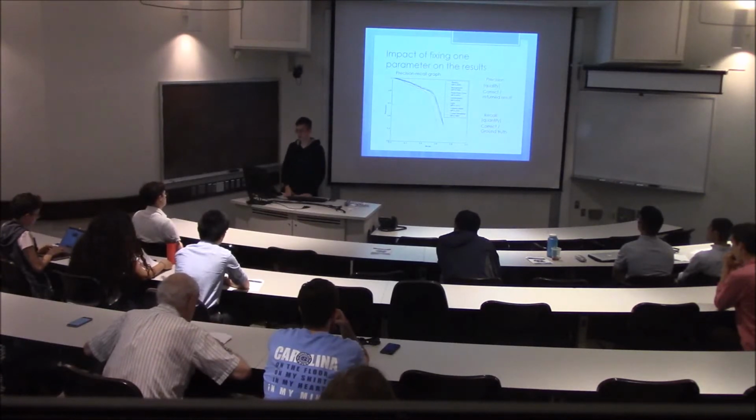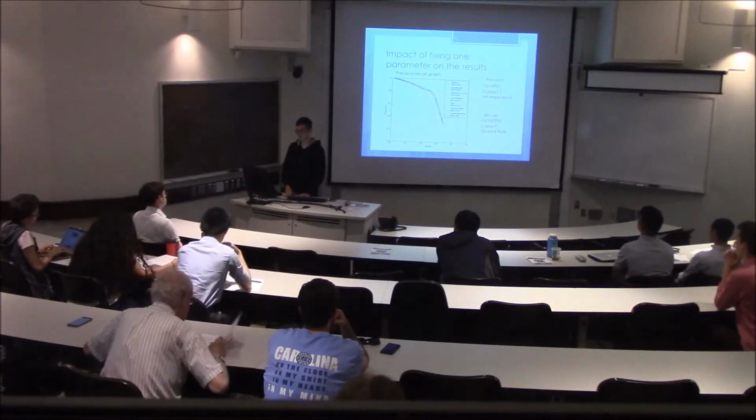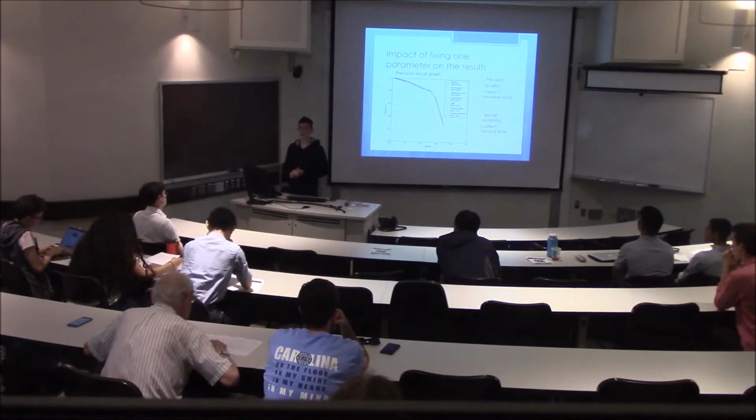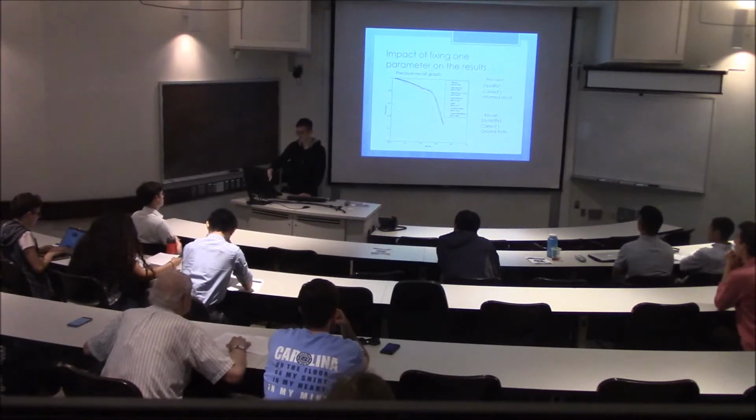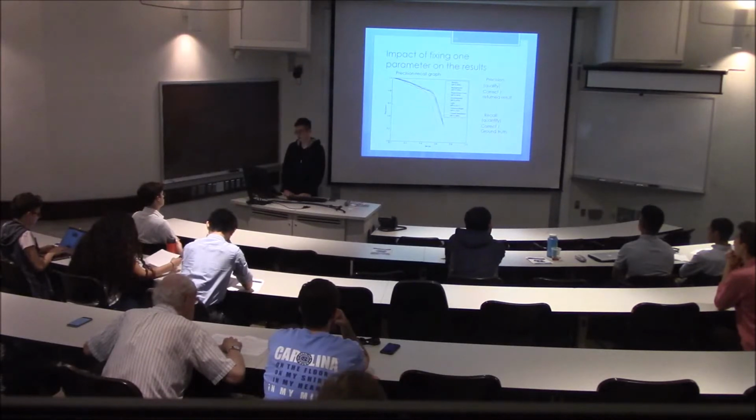So this is the precision-recall graph. There's another term called average precision, or AP, which is based on these two attributes. You can see the yellow line here is very low in terms of the AP. So this graph tells us that if we fix the camera angle, the performance will go down.